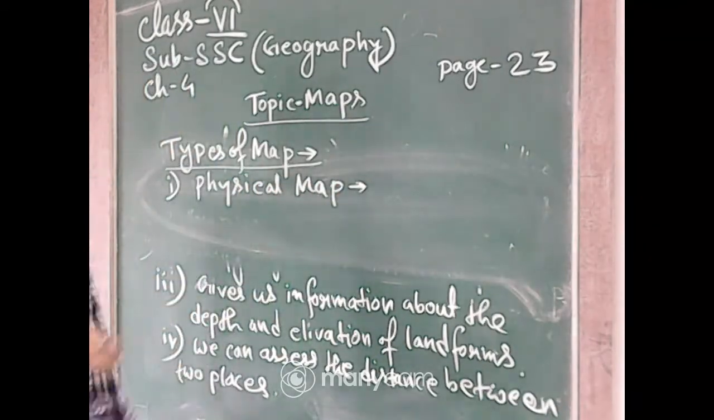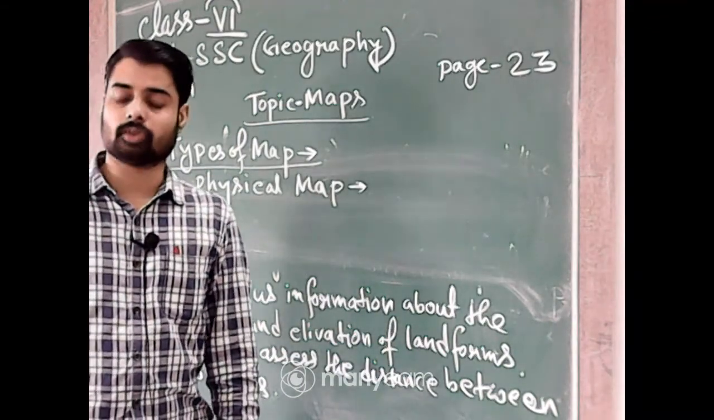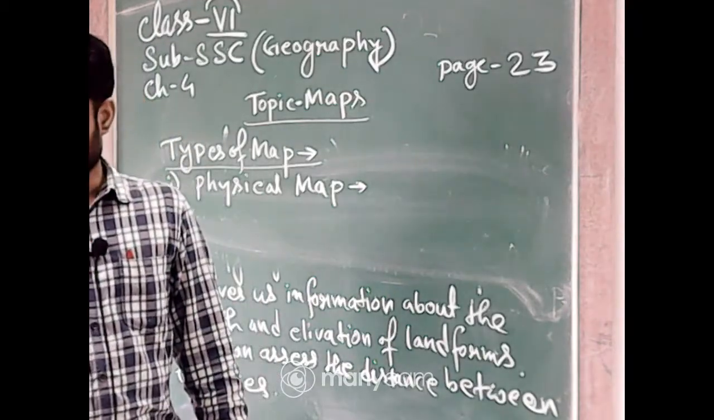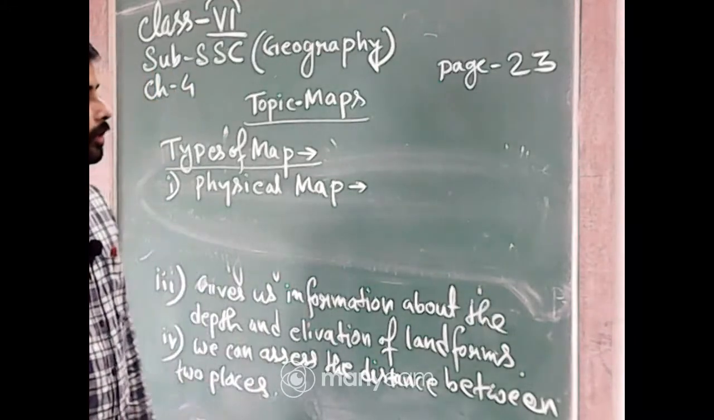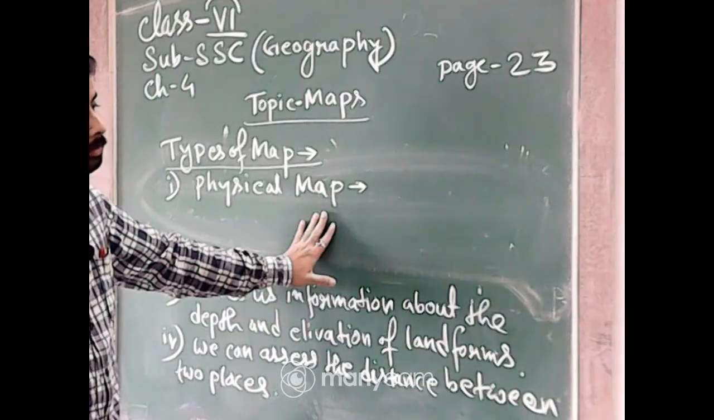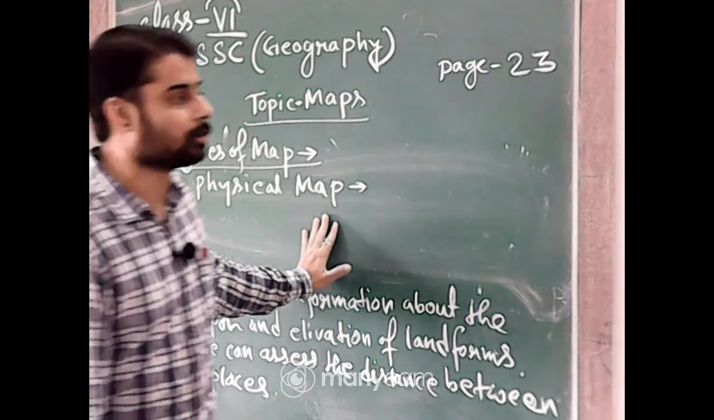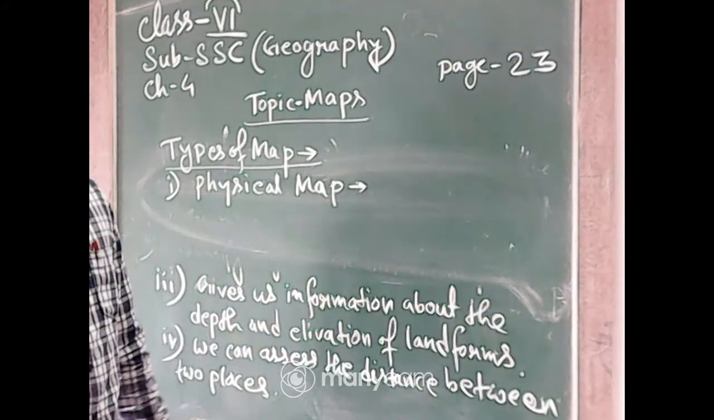What is a physical map? A physical map shows the natural features of Earth, such as the mountains, the oceans, the rivers, the plateaus, the plains, etc. Okay, all the natural features are there. Rudronil, the spelling is wrong. It is physical. Okay, physical map.